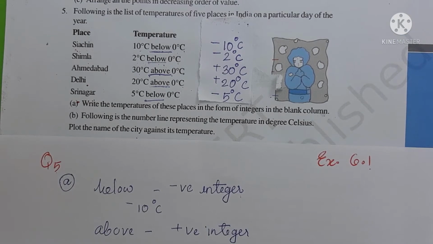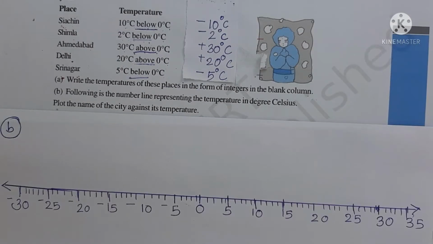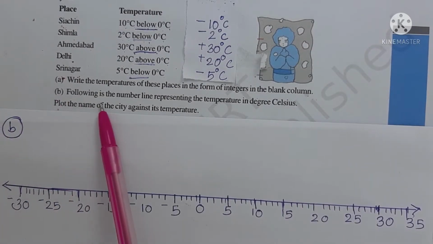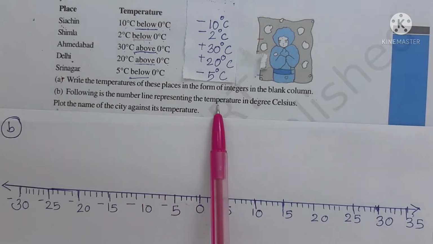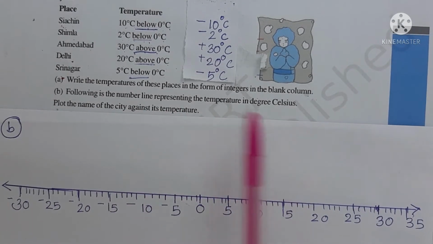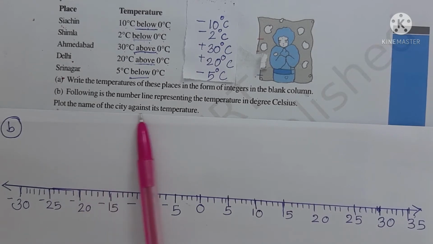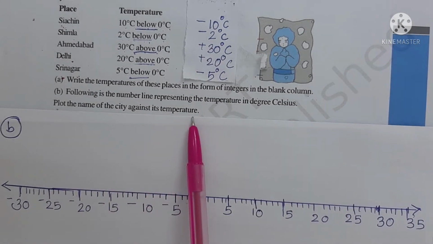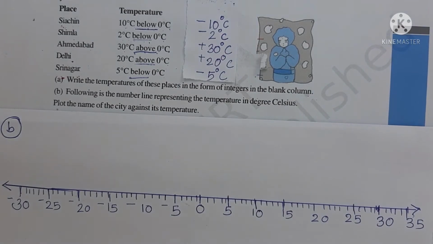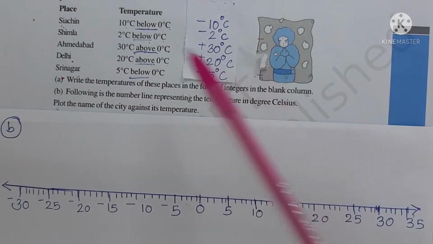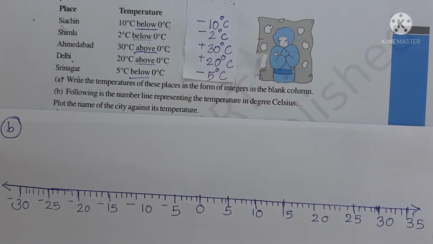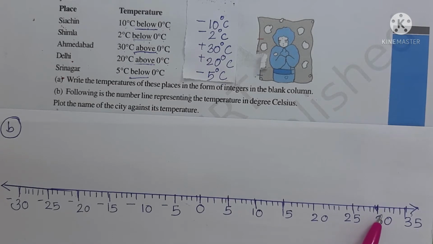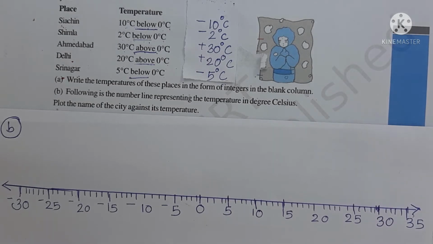So we finished part A of question number 5. Coming to B, following is the number line representing the temperature in degrees Celsius. Plot the name of the city against its temperature. So we have 5 cities and their temperatures are given, right? In this question, a number line is given. We can plot the name of the city against its temperature.